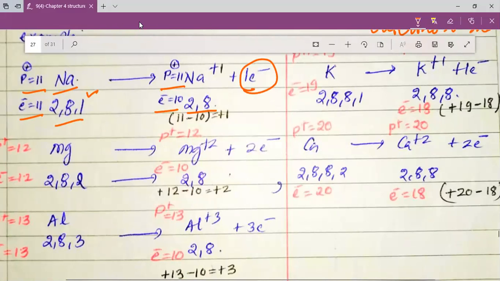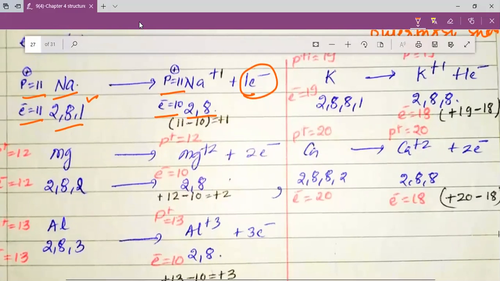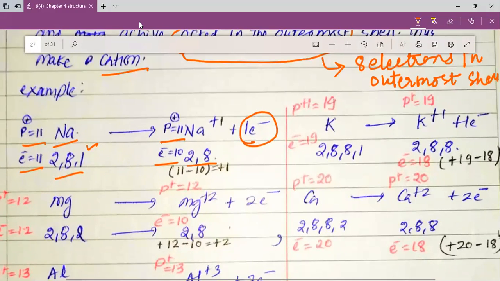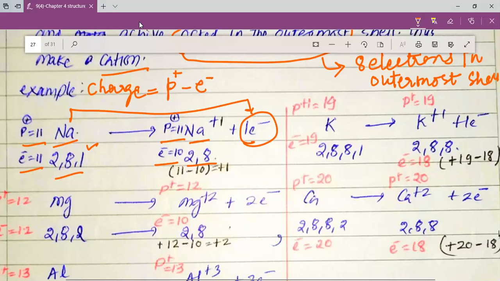We know that for any element or any species, charge is equal to the number of protons minus the number of electrons. Please remember that charge is equal to number of protons minus number of electrons. Here in this species, when sodium loses its one electron, the number of protons is equal to 11, the number of electrons is equal to 10, and thus 10 minus 11 is plus 1, and that is why we put plus 1 charge on the sodium.